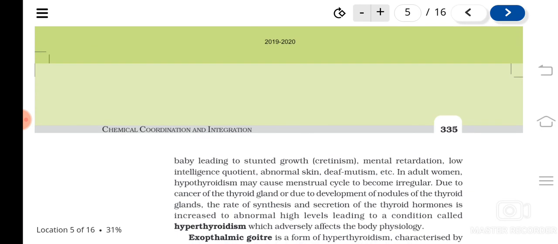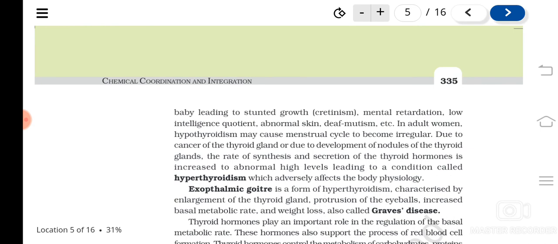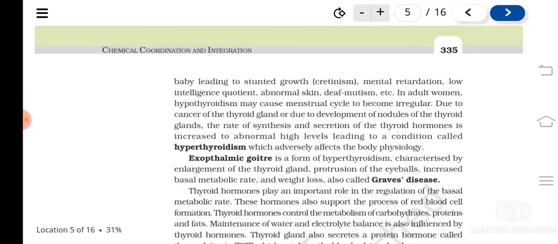If thyroid gland secretion, thyroxine secretion, is less, then it can lead to stunted growth. That condition is known as what? Cretinism, and mental retardation. Then low intelligence quotient, the IQ will be low, then abnormal skin, deaf-mutism, all that can be caused. And in adult women, hypothyroidism is going to affect the menstrual cycle.